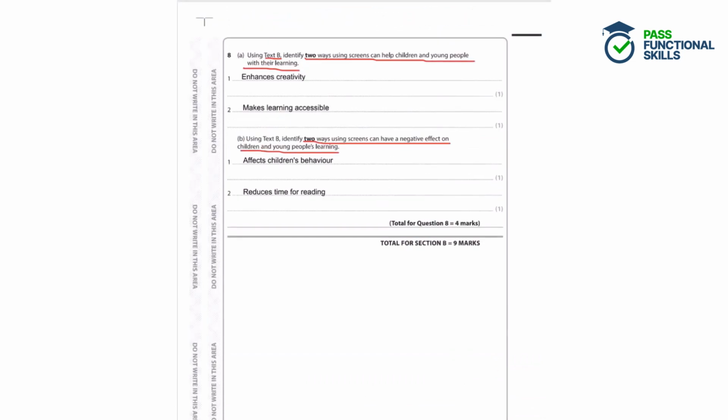So the student here has correctly identified 2 positives, 2 ways that screens can help children and young people with learning, enhancing creativity and making learning accessible, and 2 negatives, affecting children's behaviour and reducing time for reading.